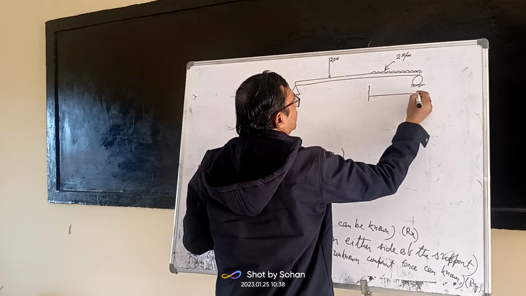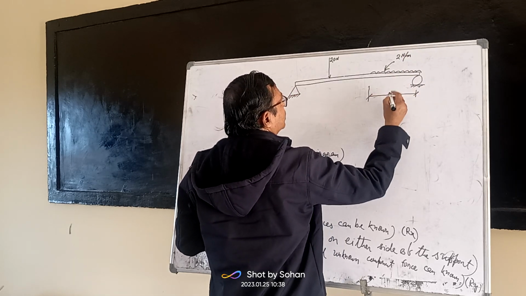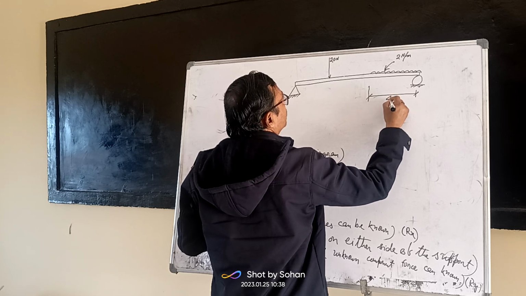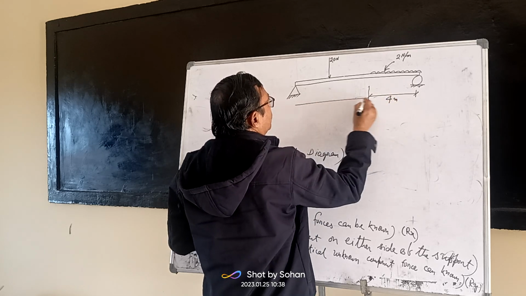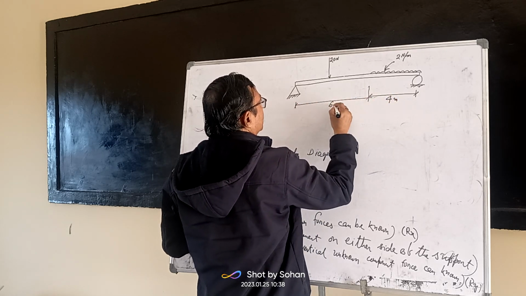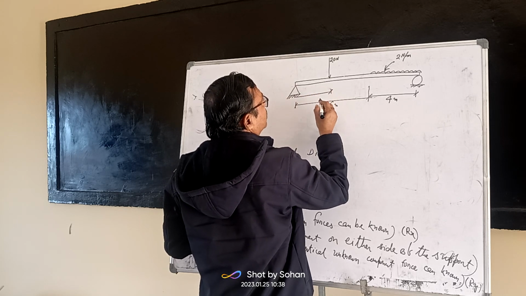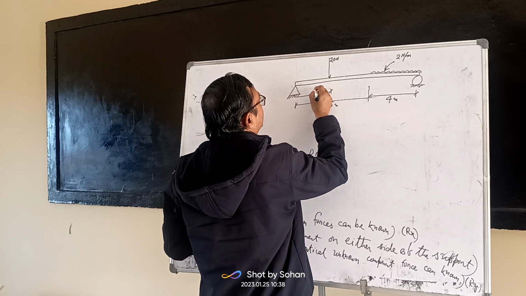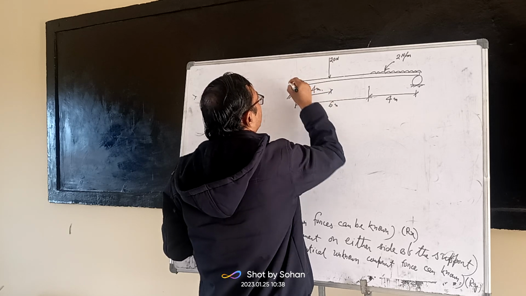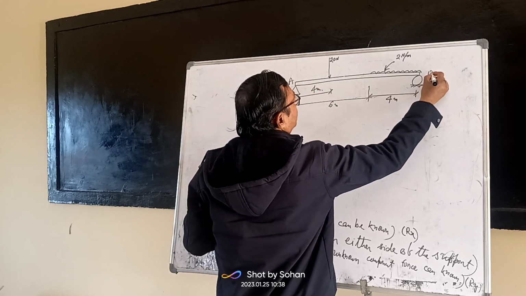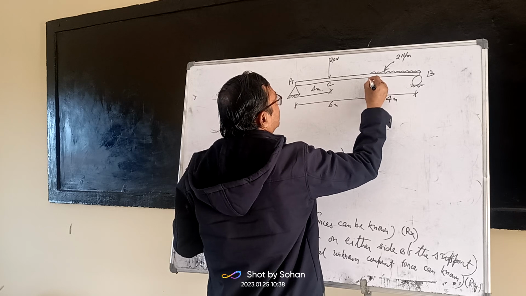Length is 4 meter, and this is 6 meter. This is your A, this is B, this is C, this is D.